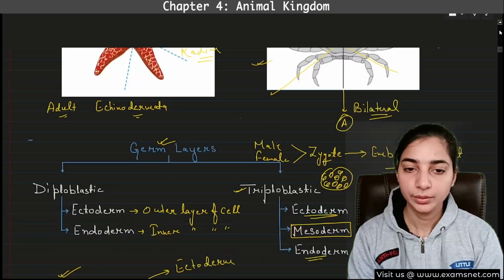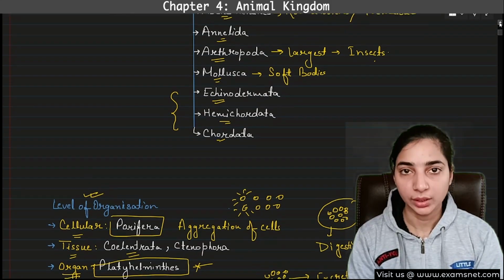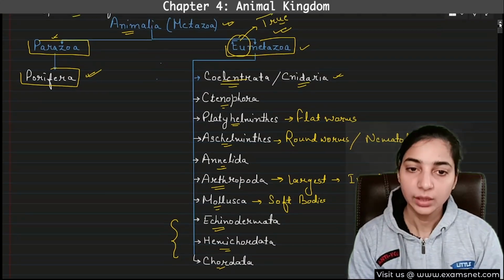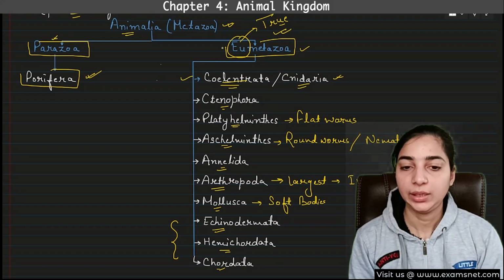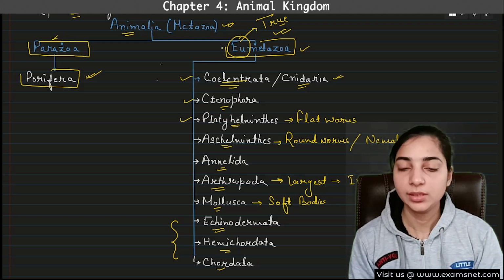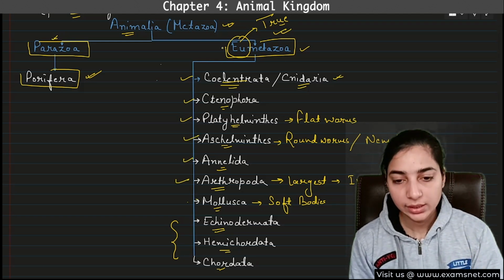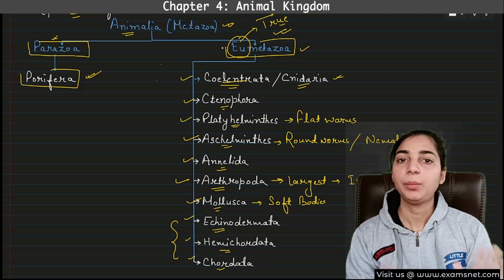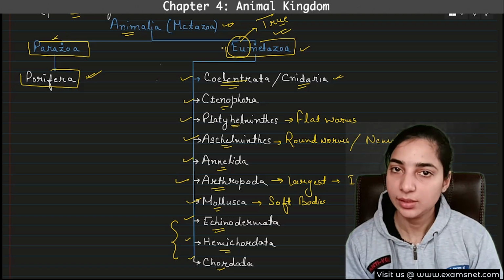We'll move up because the names of the phyla are very important, and at the same time the sequence of the phyla is also important. So the first one is Porifera, then Coelenterata, then Ctenophora, then Platyhelminthes, then Aschelminthes, then Annelida, Arthropoda, Mollusca, Echinodermata, Hemichordata, and Chordata. Just remember this sequence. Then it will be very easy to understand this chapter.